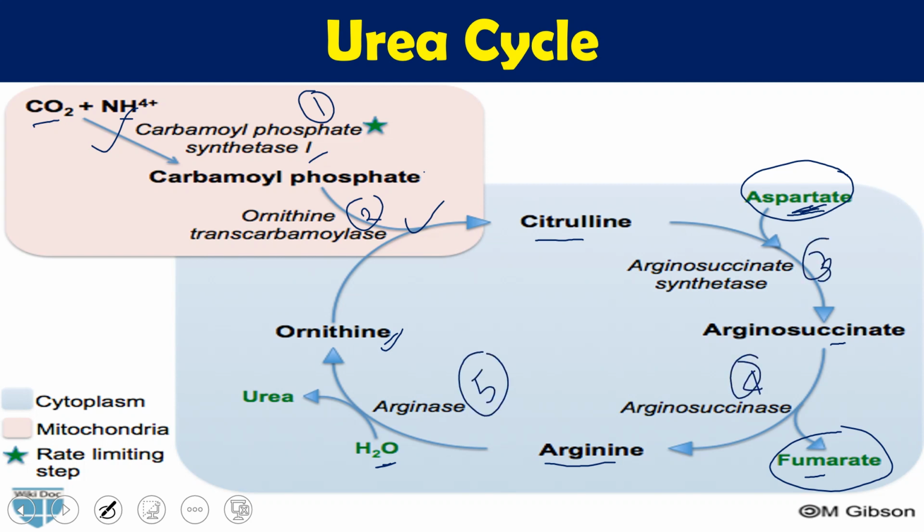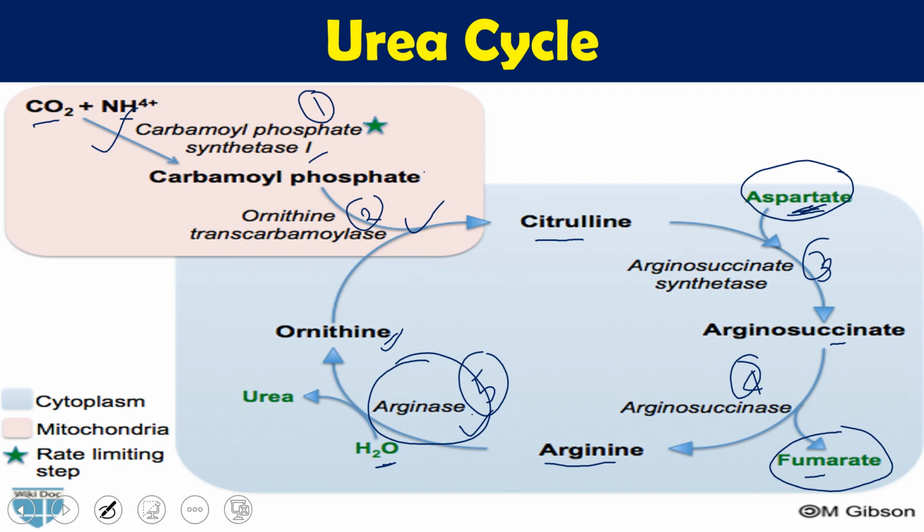number 5. Except this arginase enzyme, all the other 4 enzymes are present in other tissues of our body also. But arginase is present only in the liver. So that's why urea synthesis occurs only in the liver. If this enzyme were present in other tissues also, then it might occur in other places too. But because arginase is restricted only to the liver, urea synthesis occurs in the liver only.